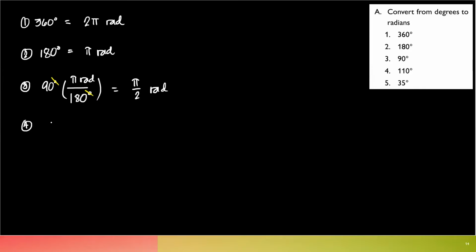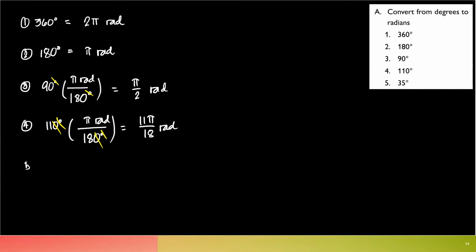Let's try number 4. 110 degrees. Again, you want to cancel out the degrees. Therefore, I need to put the degrees at the bottom, pi radians on top. So let's cancel, and then cancel the 0. So I can say that is actually 11 pi over 18 radians.